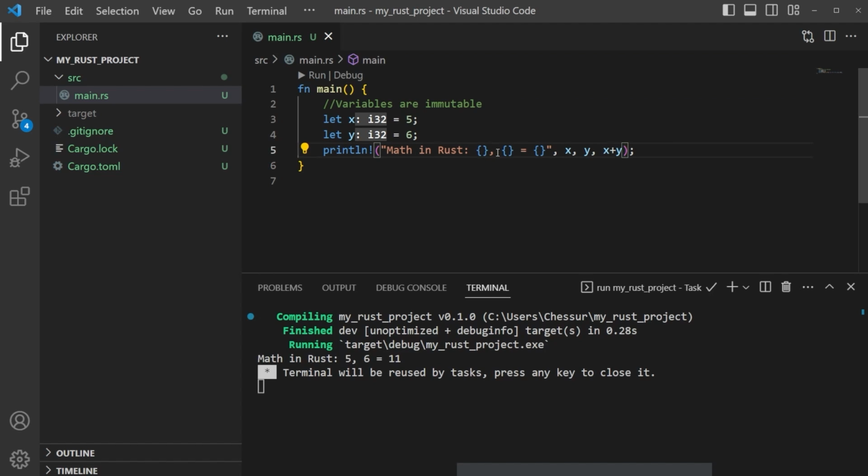And this probably should be like a plus sign or something, right? And then run that again. So math in Rust, 5 plus 6 is equal to 11. What are we doing here? We're declaring x as a number, an integer, and we're declaring y as an integer. And this is why learning the integers is important, because you can see what happens here. We auto-populated that signed integer as i32, so that 32-bit signed integer.